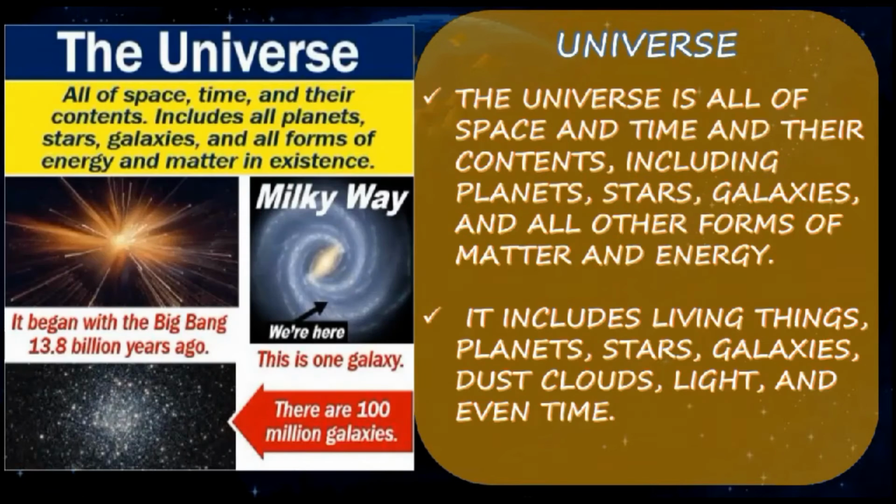Next, universe. Now we shall move to the universe. The universe is all of the space and the time and the contents, including the planets, stars, galaxies, and all other forms of matter and energy. So it includes the living things, planets, stars, galaxies, dust, clouds, light, and even time also. Clear? So what is the overall topic of the universe? The universe is all space and time and the contents, including the planets, stars, galaxies.